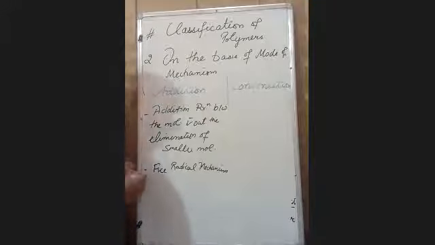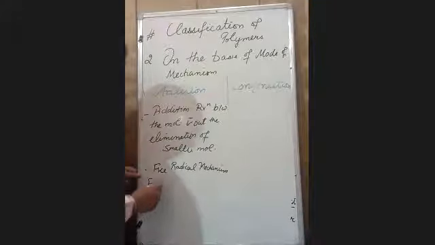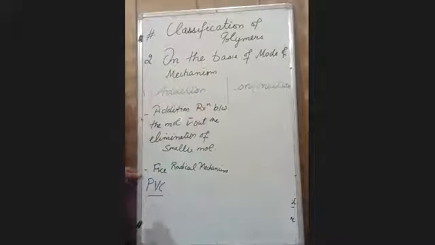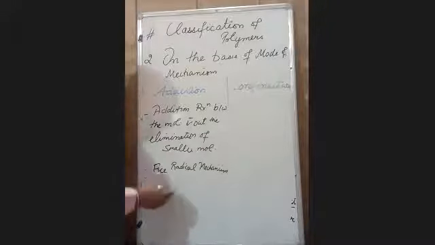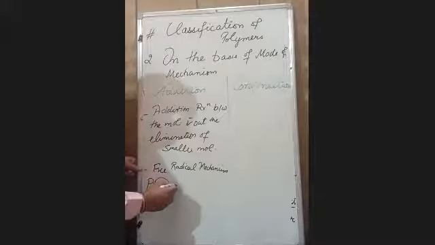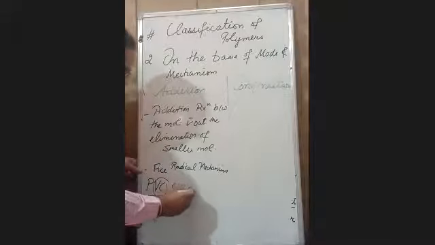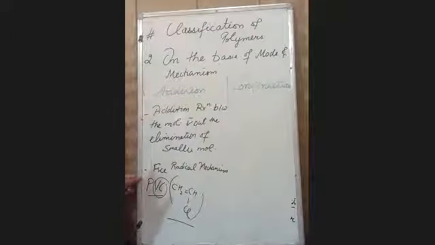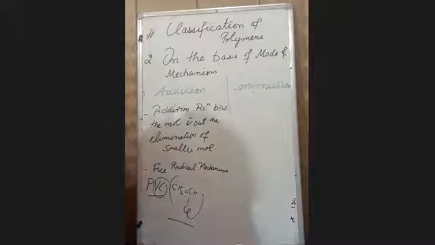Your common example is PVC, polyvinyl chloride. This is the sheet of PVC. This brown color sheet is PVC, polyvinyl chloride. In this, the monomer is CH2=CHCl, that is your vinyl chloride. We simply add a lot of molecules of vinyl chloride to form polyvinyl chloride.